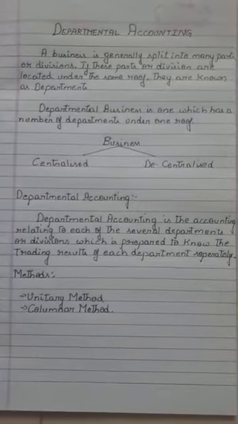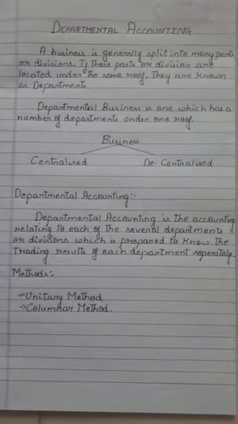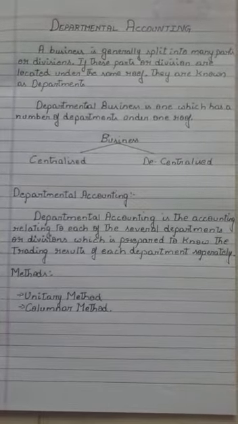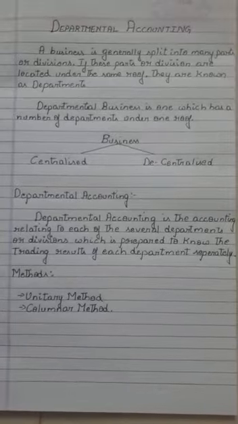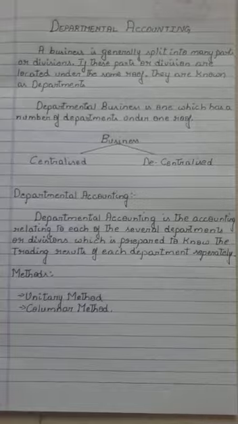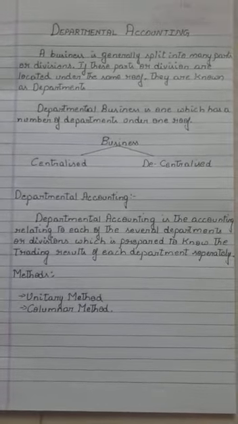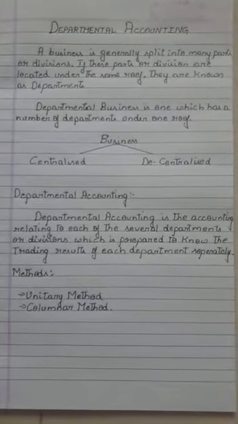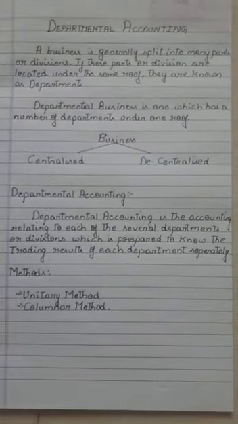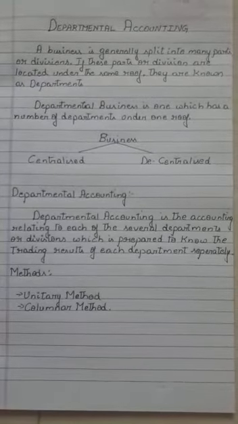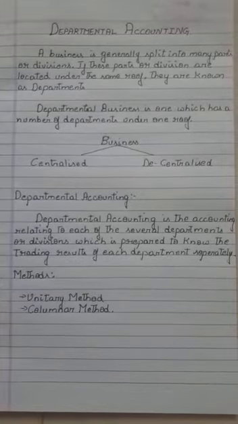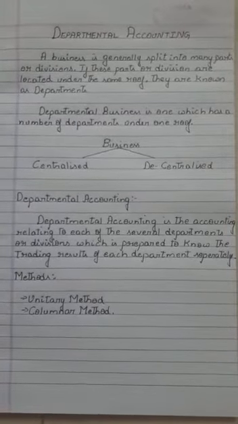So when the concept of decentralized business is considered, then there comes a need to identify the profit or loss of each department individually. Then departmental accounting will arise. So, departmental accounting is that type of accounting relating to several departments or divisions, which is prepared to know the trading result, that is the profit or loss of each department separately, to know what is the position of the department in that organization.